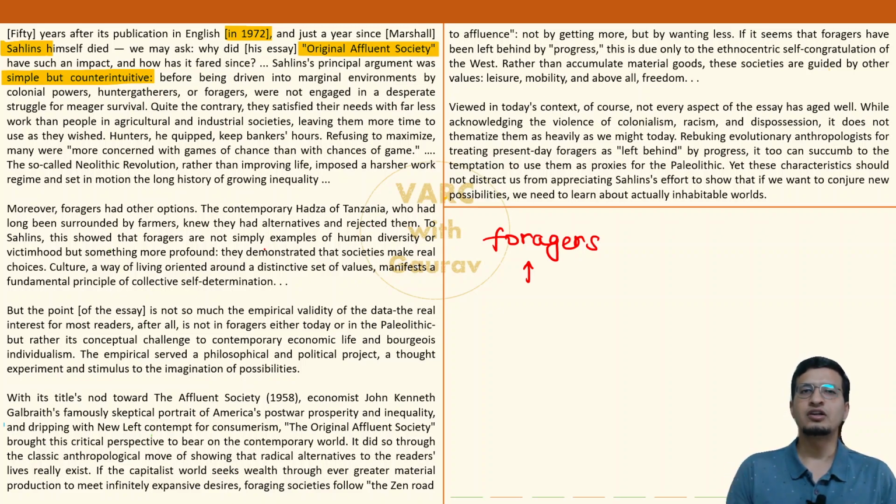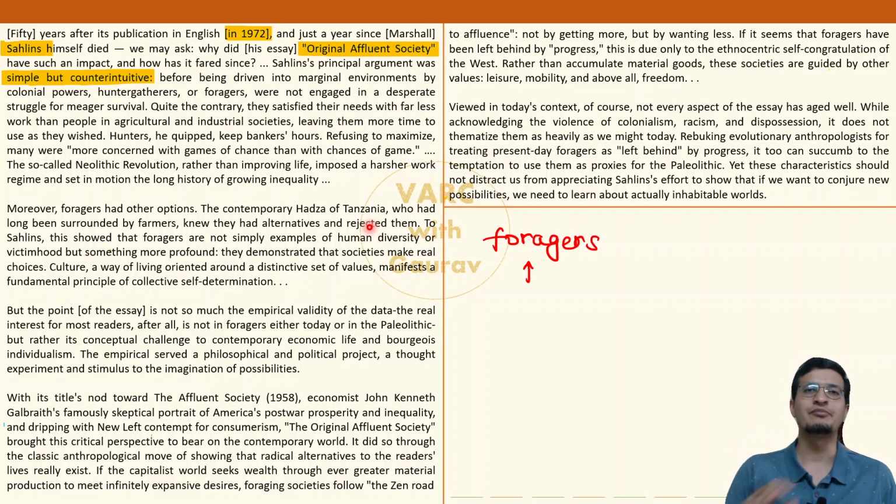Okay. Author says that Western civilization calls these people backward. ठीक है? Western civilization has said कि ये जो hunter gatherers, foragers हैं, ये तो दिन रात के struggle में ही हैं. अगर इनको कुदरत में कुछ खाने के लिए मिल गया, if they're able to find something to eat, then they will be fine. But if not, then boss, what do they do? These guys are living a bad existence. This is an image pushed forward by Western cultures.